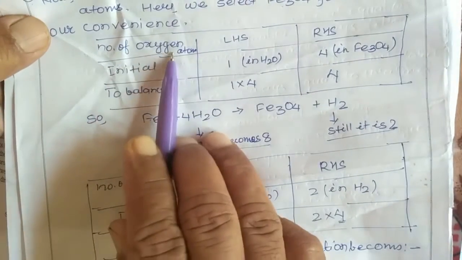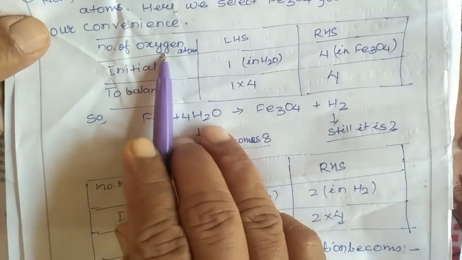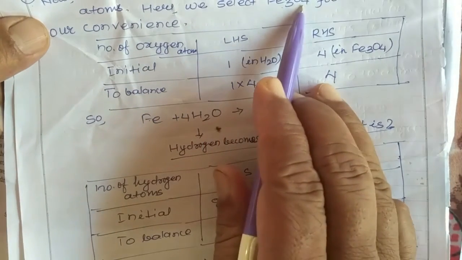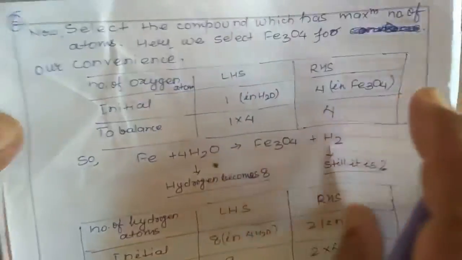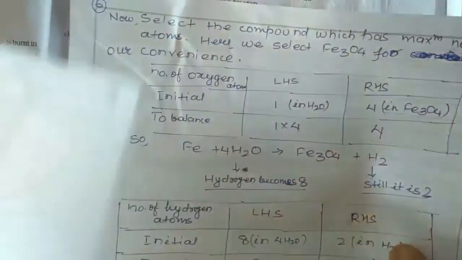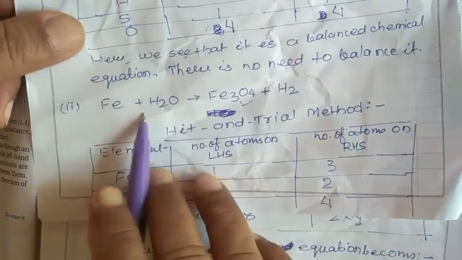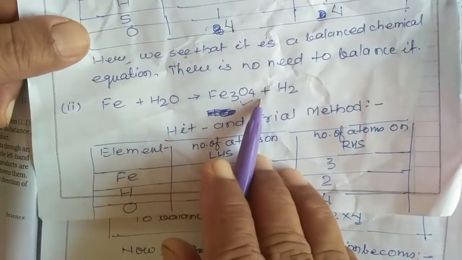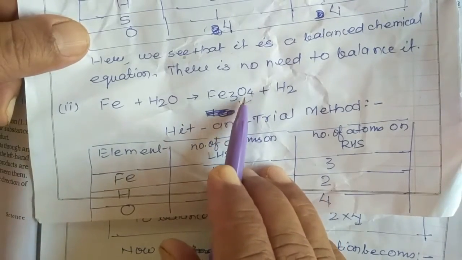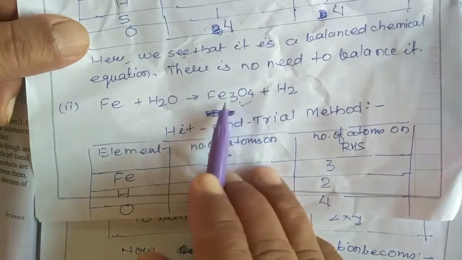Correct? The number of oxygen atoms is maximum here. Previously, the given chemical equation was like this. Here, the number of oxygen atoms is maximum, so we take this one first.